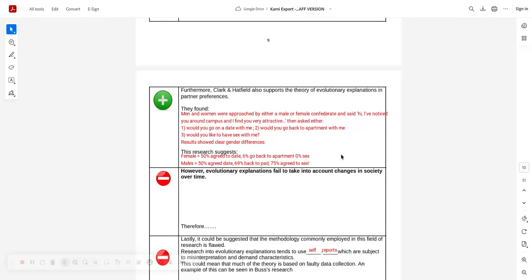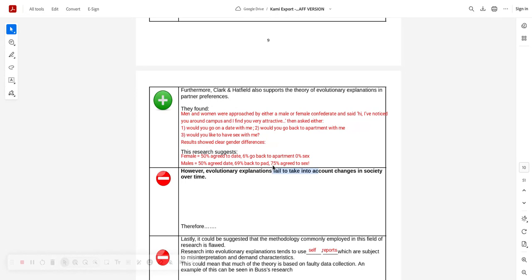Then you've got this kind of quasi-experimental research from Clark and Hatfield. Remember, they randomly go up to male and female students on a university campus and say, "Hi, I've noticed you were on campus and I found you very attractive." Then they say something daft like, "Would you go on a date with me tonight, please? Or would you come back to my apartment with me? Or would you like to go and have sex with me right now?" Ridiculous. Look at the stark differences.